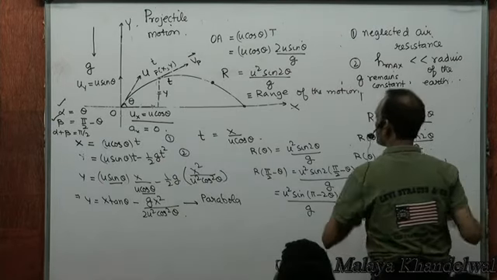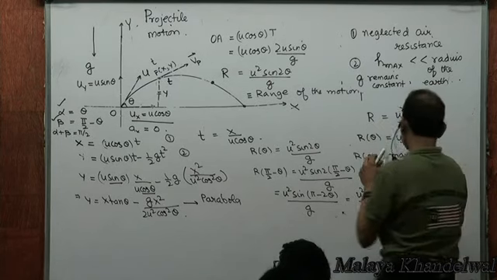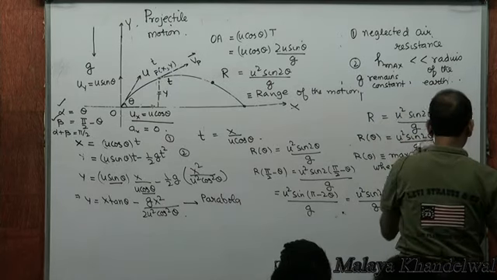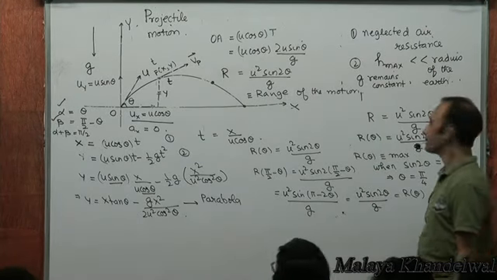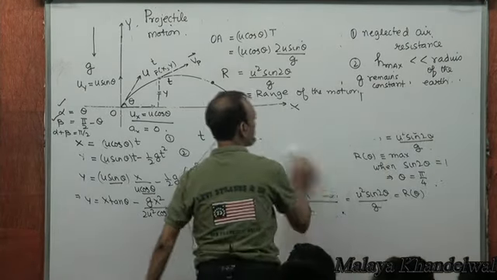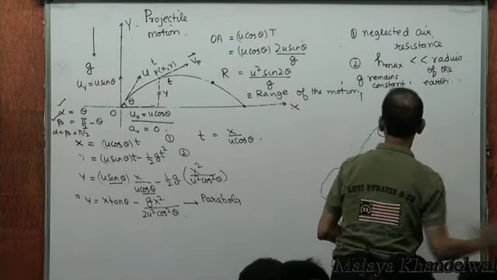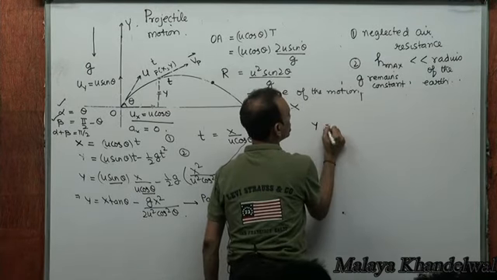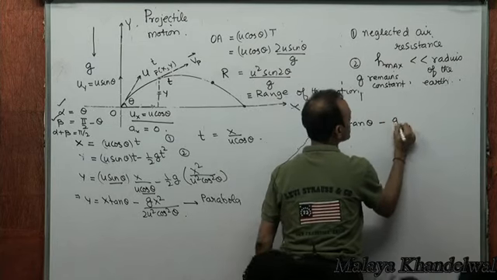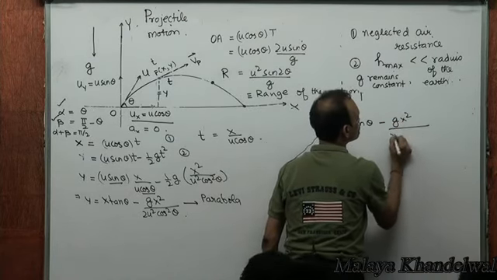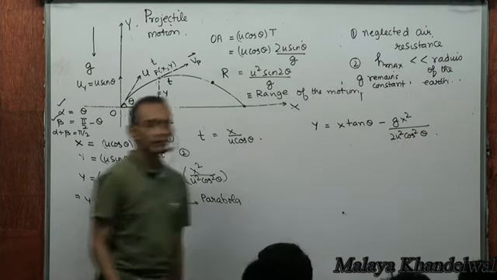Not only that, the equation of the trajectory as it turns out is y equal to x tan theta minus g x squared by 2u squared cos squared theta, right?